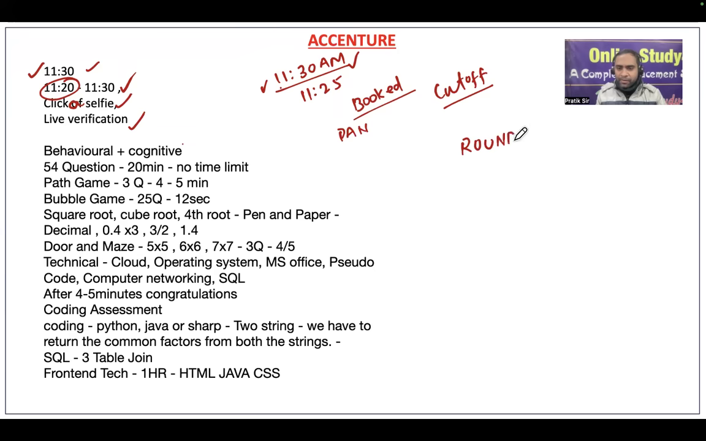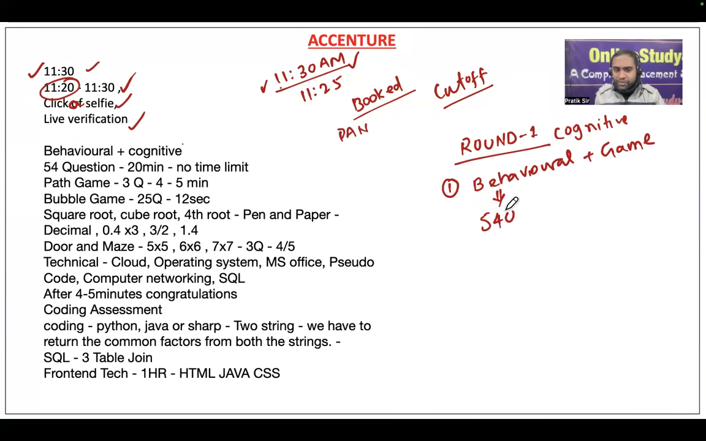So let us understand one by one. Round one will be your behavioral plus game based, which is the cognitive round. In the behavioral section, there will be 54 questions, and the time they will say is 20 minutes, but you can still take more time. Once you start the window, there won't be any time limit, but 20 minutes is more than sufficient for your behavioral round.